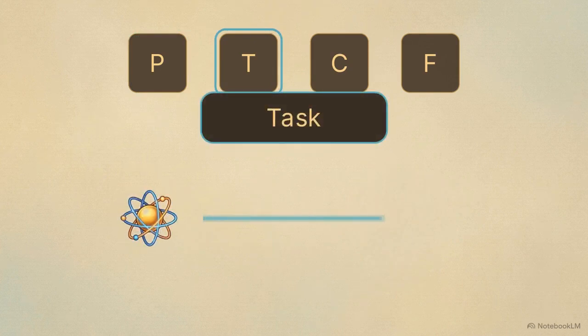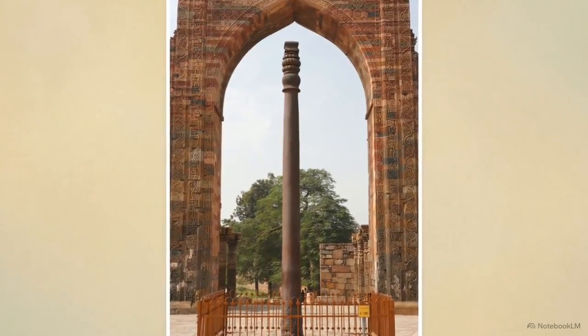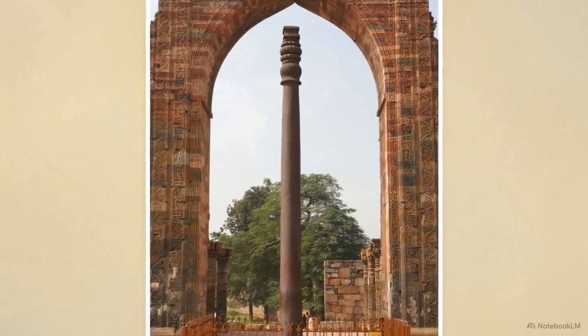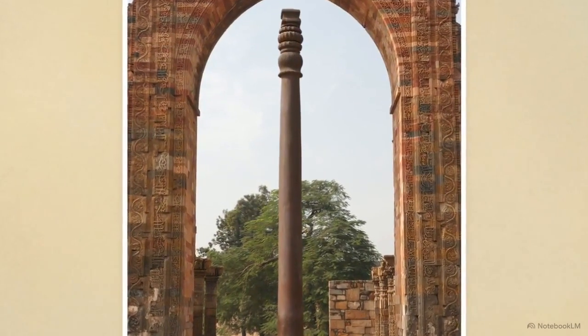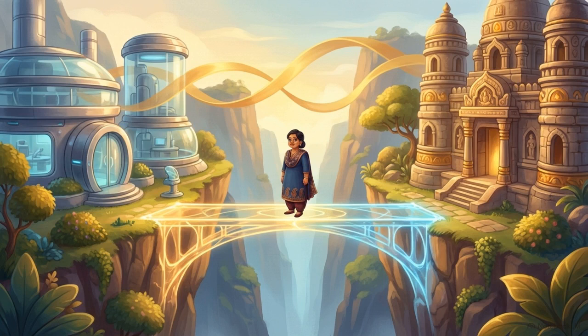Next is the task. Priya instructs the AI to take the inputted modern physics concepts and link them directly to documented traditional craftsmanship. She tells the system to look for concrete historical examples, such as the corrosion-resistant metallurgical engineering used to construct the Iron Pillar of Delhi. By defining who the AI is and what it must find, Priya builds a structural bridge between two isolated subjects.